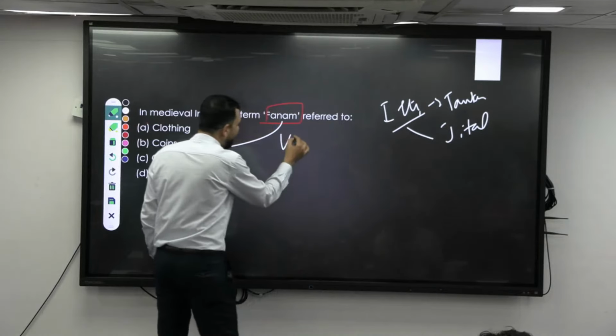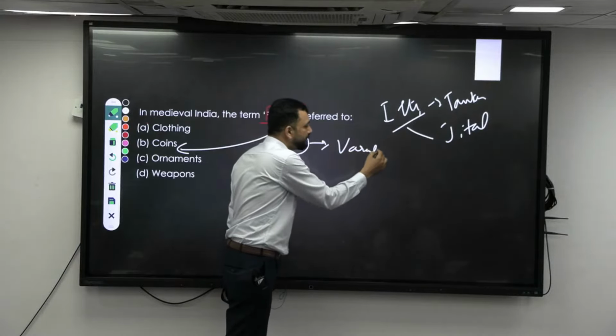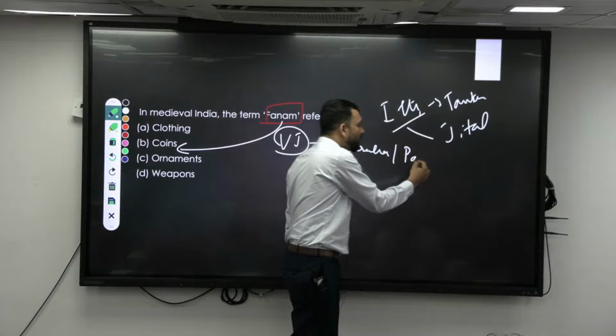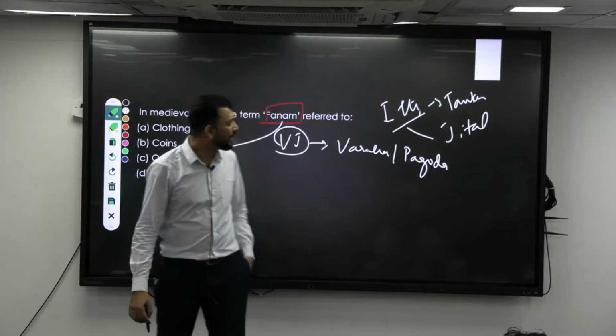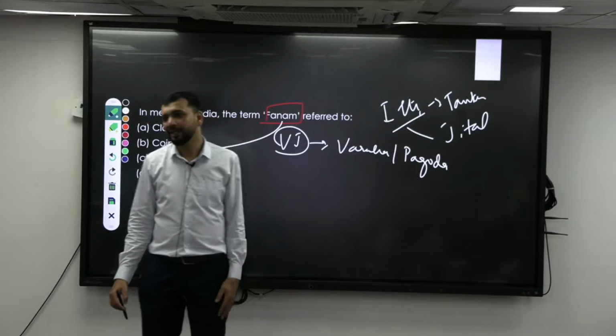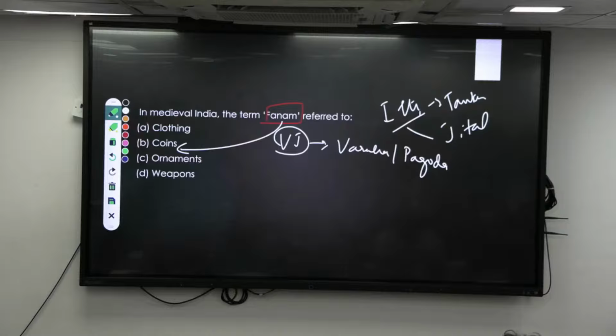Similarly, in the Vijayanagara Empire we have the Varahan pagoda, which is a gold coin. Then in the Sultanate period, Sher Shah Suri came. He standardized the coin and the silver coin.